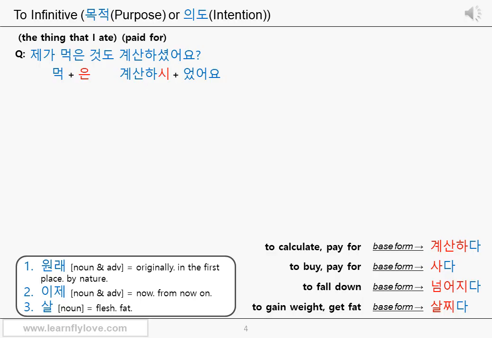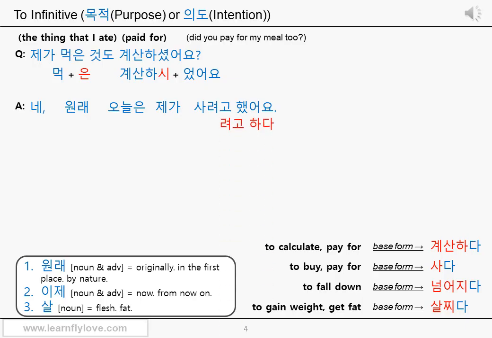제가 먹은 것도 계산하셨어요? Also the thing that I ate, paid for. What does that mean? Yes, it's like, did you pay for the thing that I ate too? Did you pay for my meal too? Okay? Let's see the answer. 네, 원래 오늘은 제가 사려고 했어요.